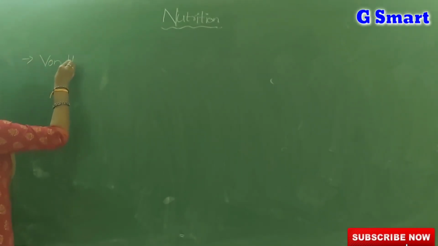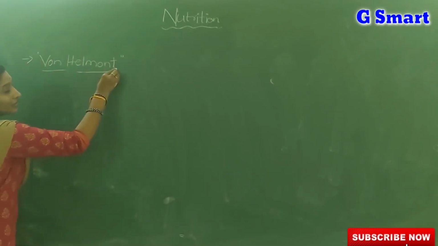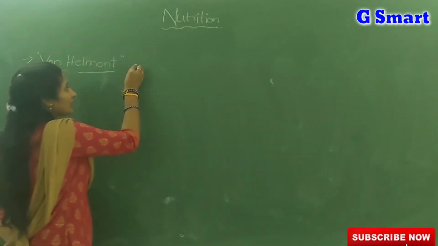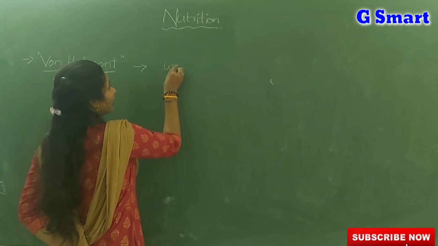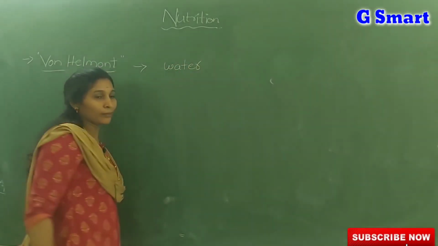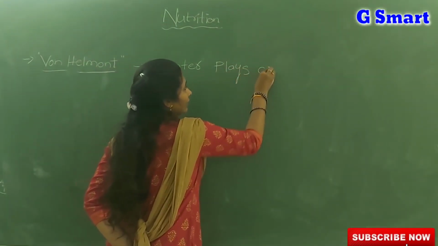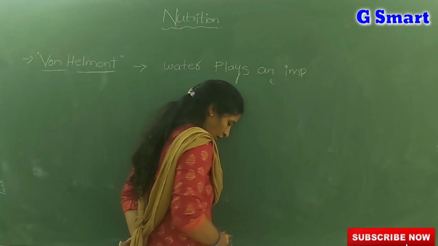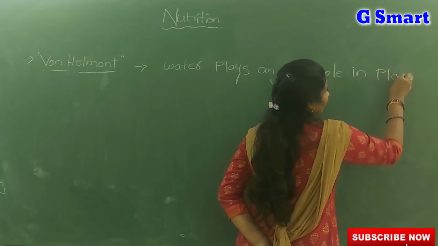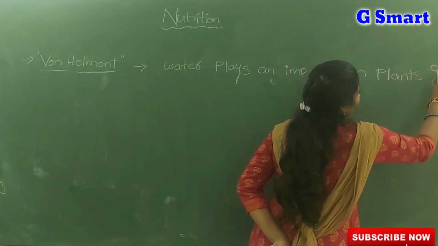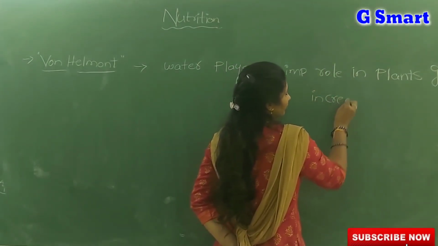So the next one, Von Helmont. Who is that, amma? Actually about this scientist you studied in your class 7. Von Helmont was a scientist. He told the importance of water. What, amma? Von Helmont, by his experiments, he revealed that water plays an important role in plant growth and increase in body mass.